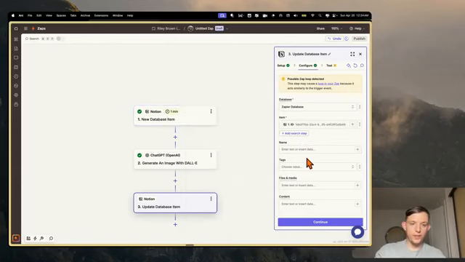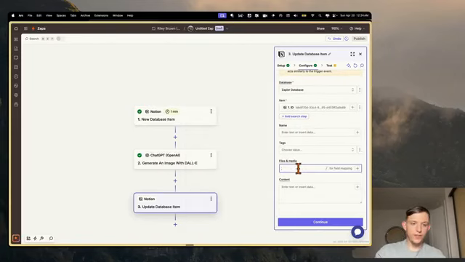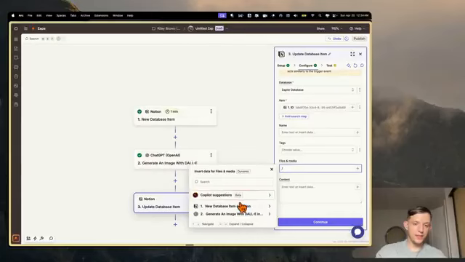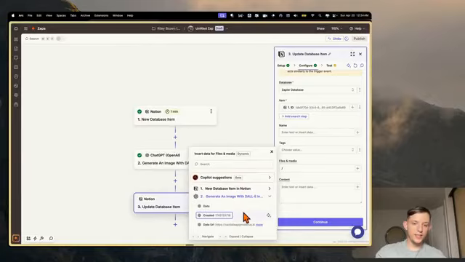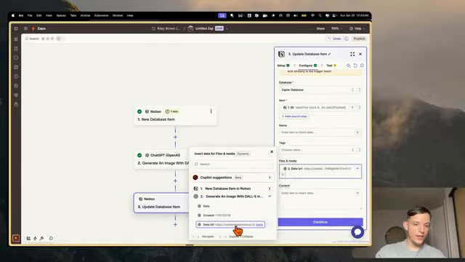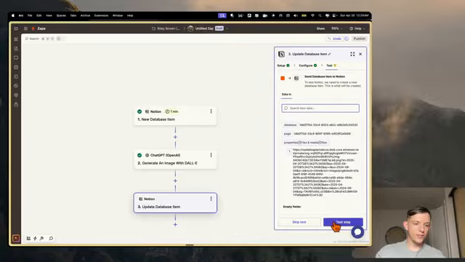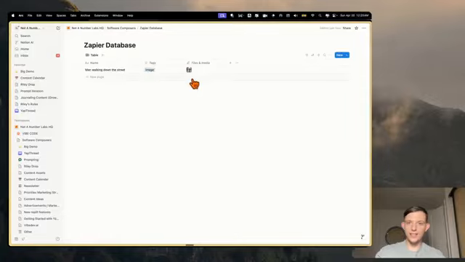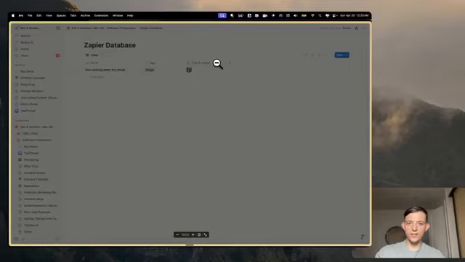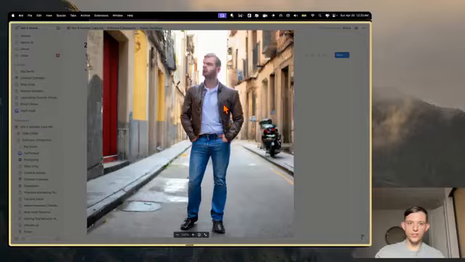Now what we can do is just go into the files and media, and we can map this to this data URL. I wonder if this is going to work. Let's test this step. Okay, it did. It showed up right here. So if we click on the image, it shows up right here.